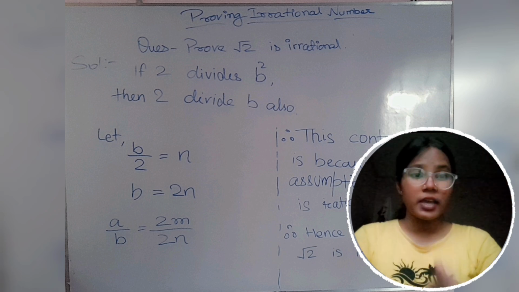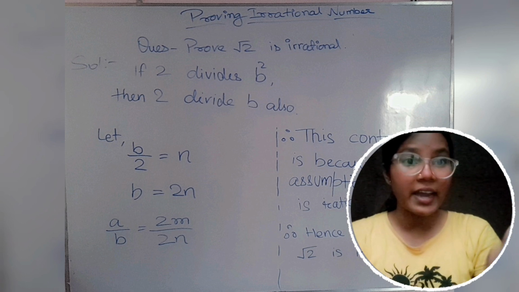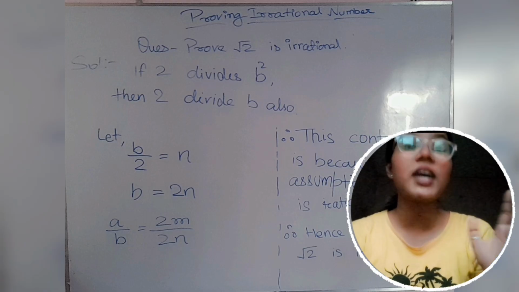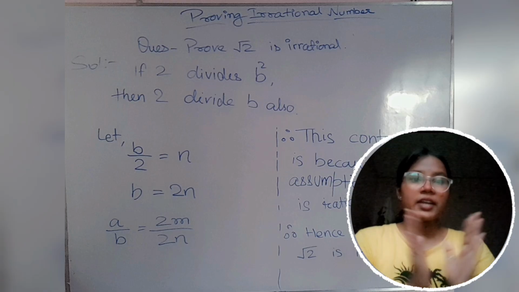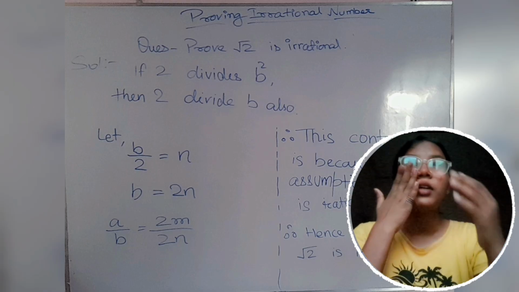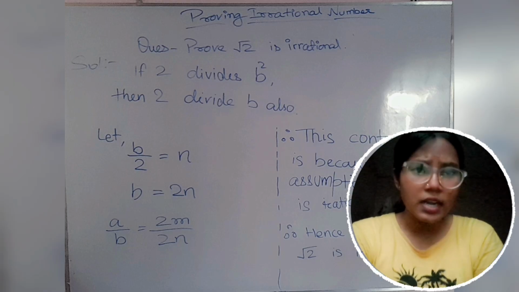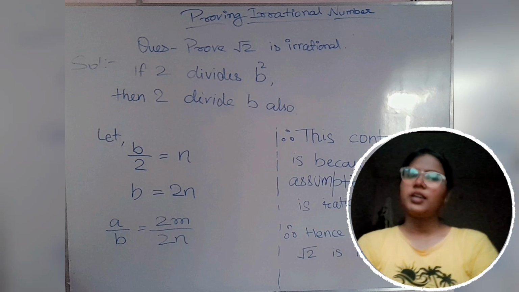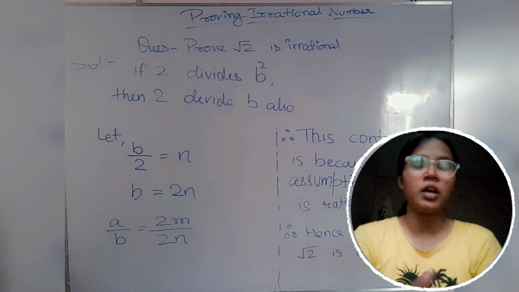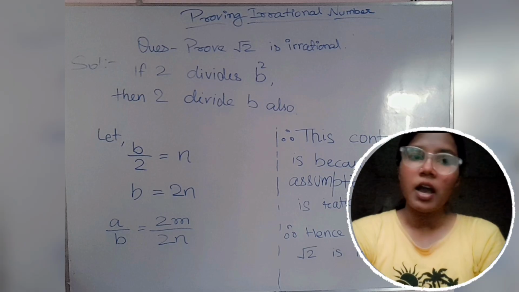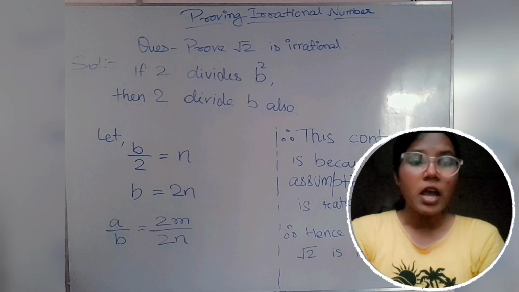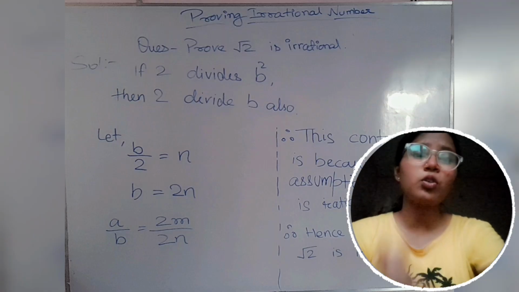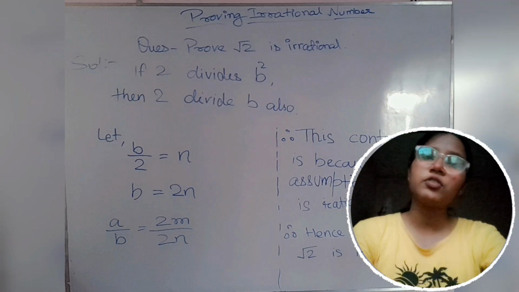So here we have proved that this contradiction is wrong because of the wrong assumption that under root 2 is rational. In the starting we let that okay, it is a rational number, हम मान लेते हैं कि ये रेशनल नंबर है, और हमने उसके अकॉर्डिंग क्वेश्चन सॉल्व किए, बट यहाँ पे तो उल्टा हो गया, यहाँ पे तो वो गलत साबित हो गया.